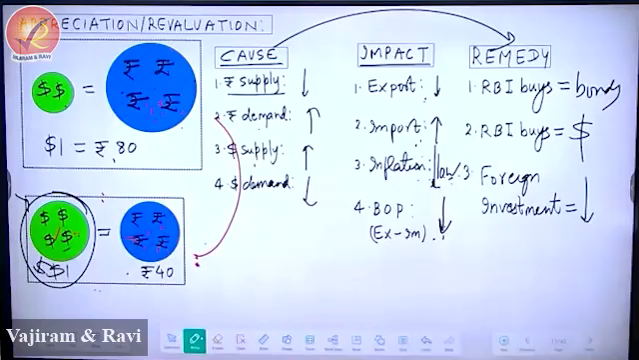Please put a full stop, guys. Example. Suppose $1 is equal to 80 rupees. Now it becomes $1 is equal to 40 rupees. In other words, the rupee has appreciated.